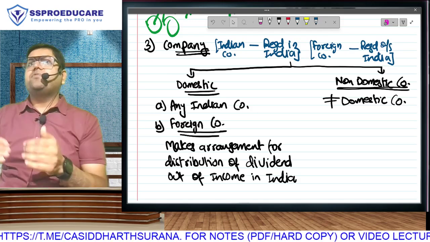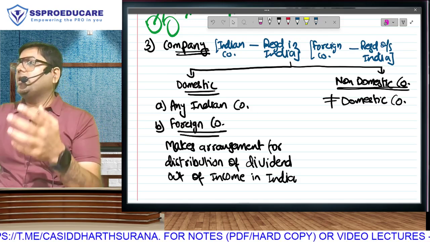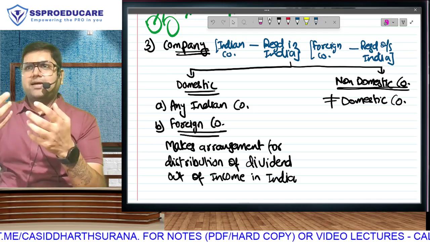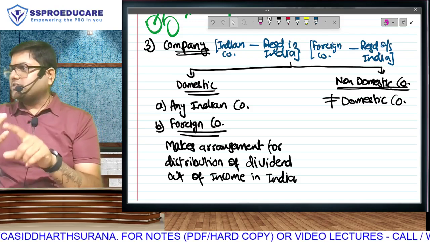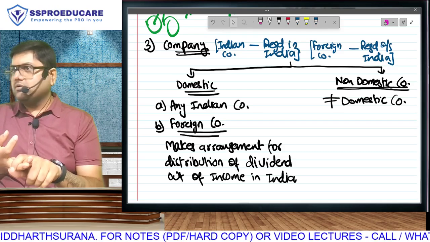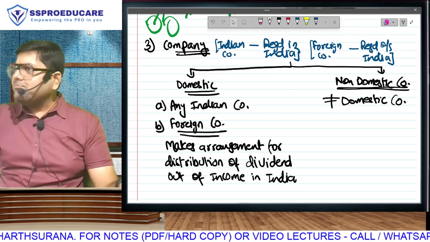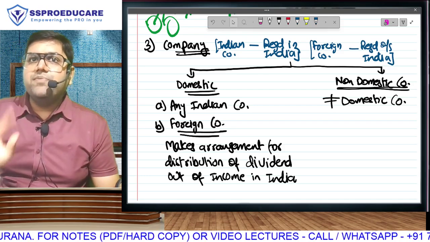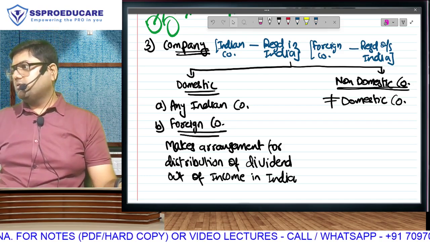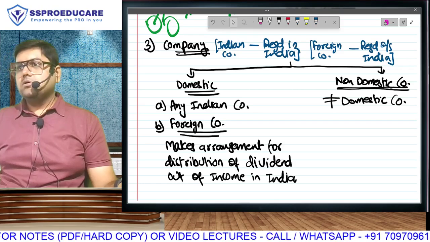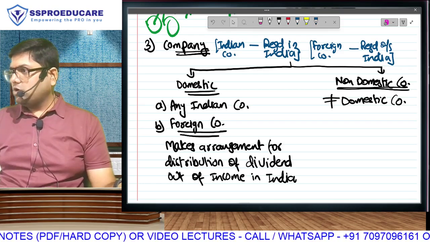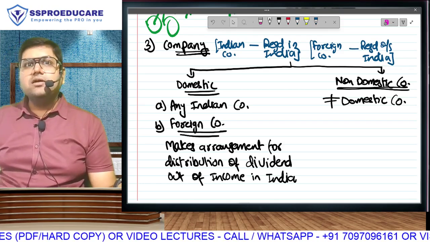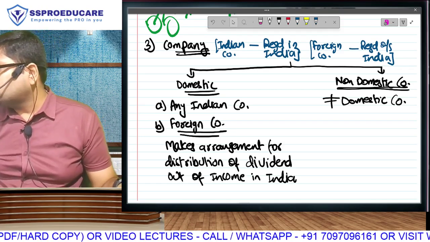Let us take the example of Apple Incorporation or Google Incorporation or Meta. Meta is the owner of WhatsApp, Facebook, Instagram, everything. These are foreign companies. Supposing they don't make arrangement for distribution of dividend in India, so they will become non-domestic. Non-domestic. But still, did we discuss the example of Phil Salt?